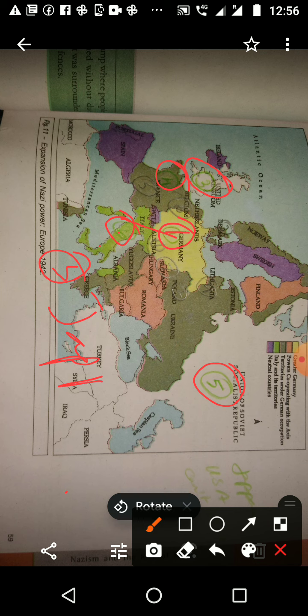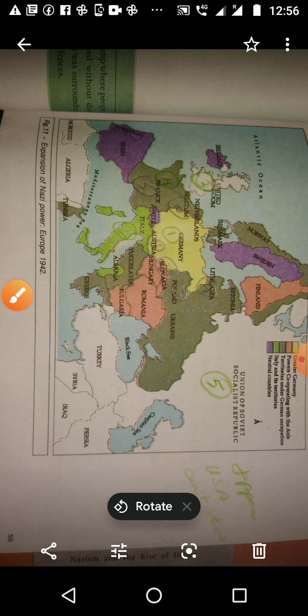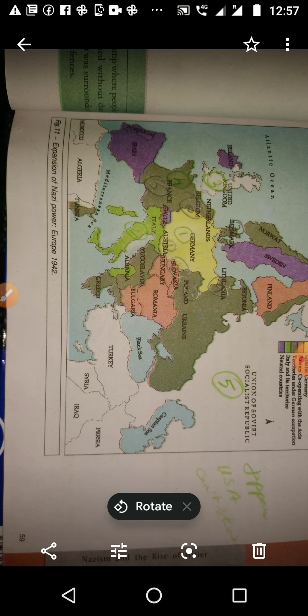Okay, then another side, the Allied powers: UK, then France, then USSR or Russia, then another one is USA. There also one country we can't show, that is the 7th country, that is USA. So these were the 7 countries under Second World War. Okay, then next one, in this map we can see Nazi expansion or German expansion under Nazi power.